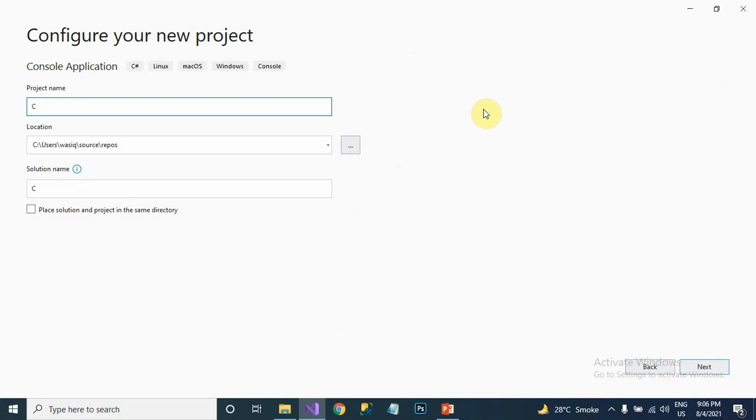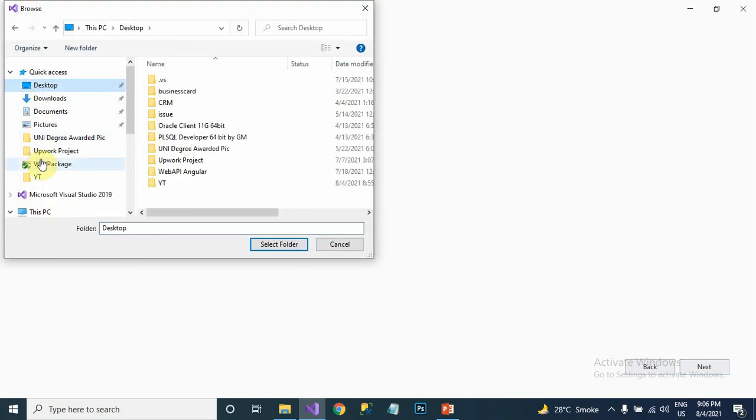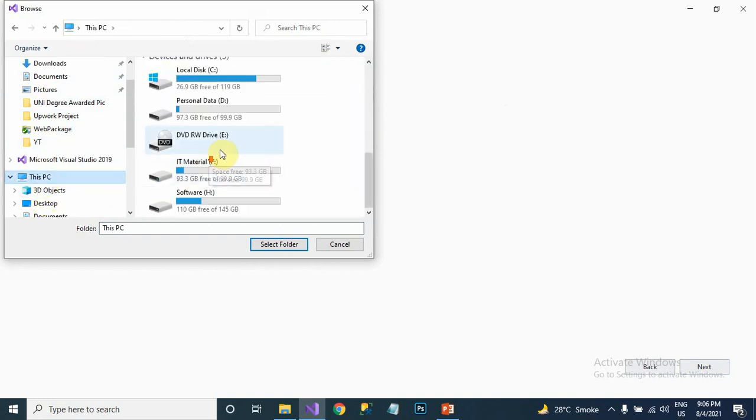We can choose C Sharp, and name it fundamentals. You can write any name here, and choose where to save it.